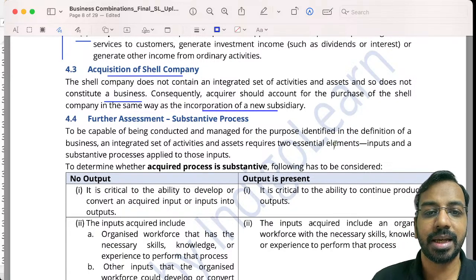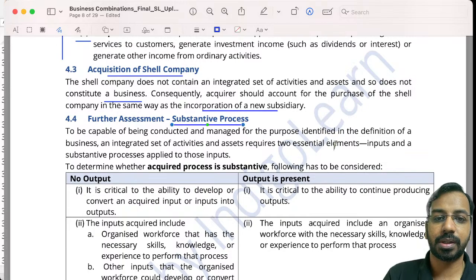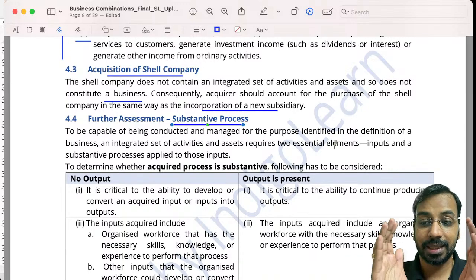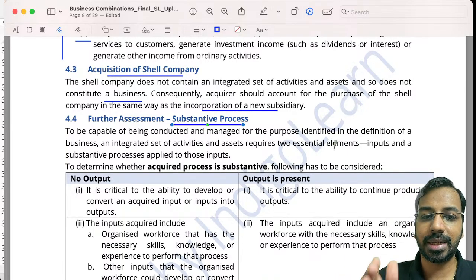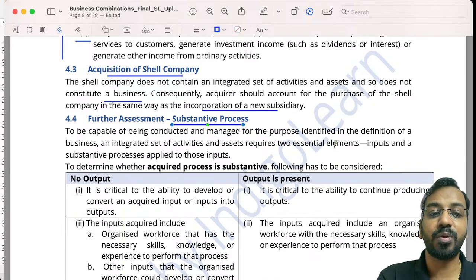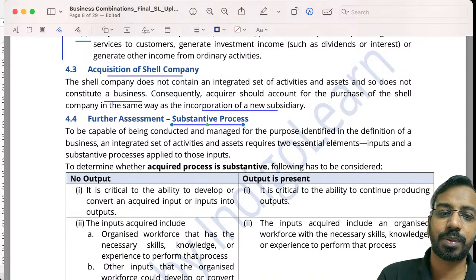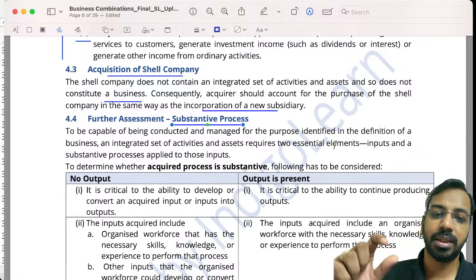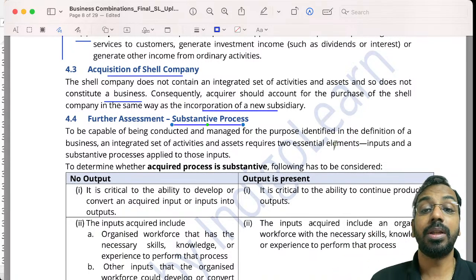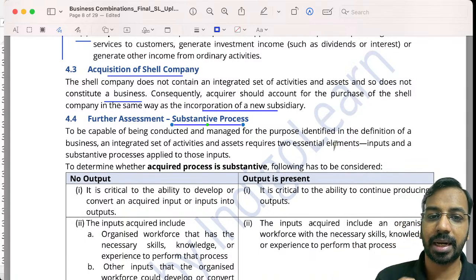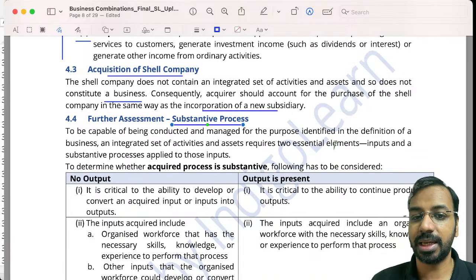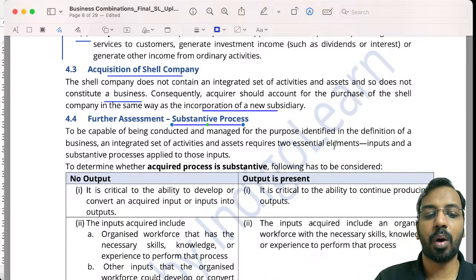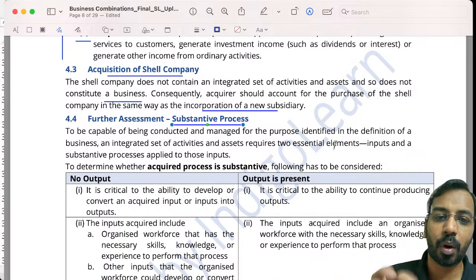And what the standard says is it has to be a substantive process. It has to be a substantive process, meaning there has to be an input and there has to be a substantive process. So input plus substantive process will ensure that yes, there is a business which is being acquired. Now what is the meaning of a substantive process? Sometimes what happens is there are inputs, there are processes, but there is no output. Now in that case, you have to understand whether this process is substantive or not. In very simple terms, is this process important or not?